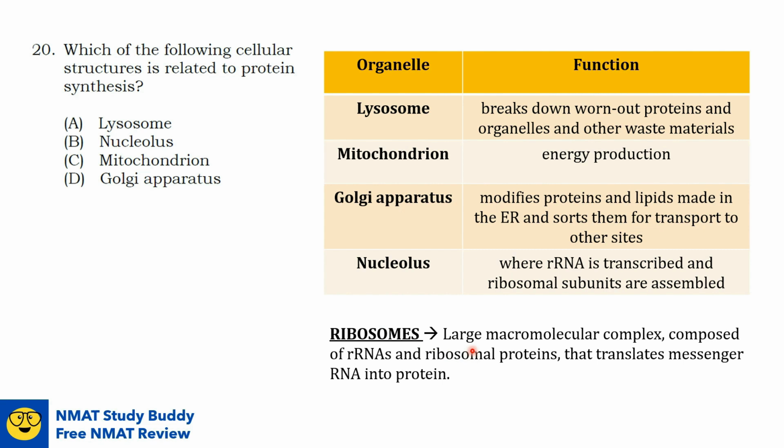Ribosomes are large macromolecular complexes composed of rRNAs and ribosomal proteins that translate messenger RNA into protein. So they're important in protein synthesis. So the answer now will be nucleolus. It is the organelle that is related to protein synthesis.